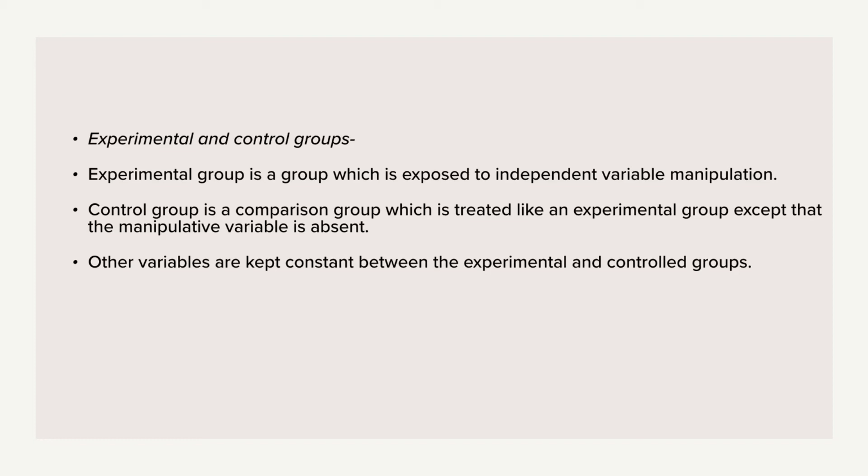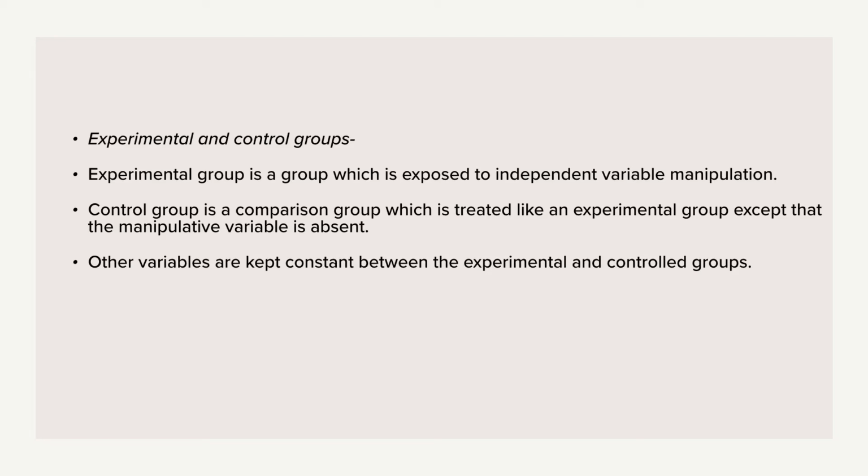So in the above experiment example that we have, there were 3 rooms, right? So students were sent to those 3 rooms. In 2 of the rooms people were already present, but in one of the rooms nobody was present. So in this particular experiment, the independent variable was the presence or absence of persons, right? Presence of people means that the independent variable is